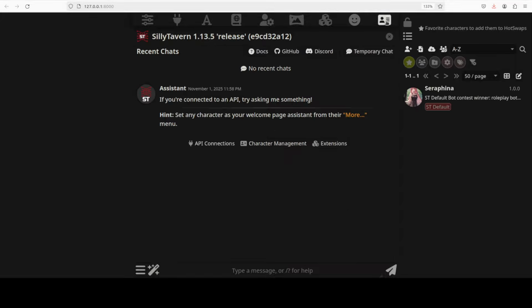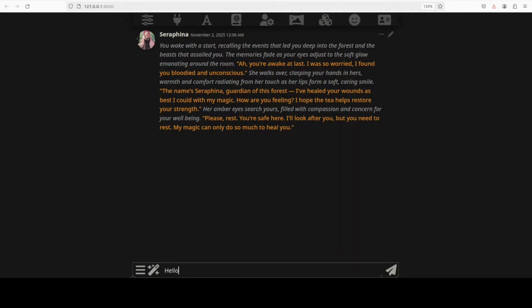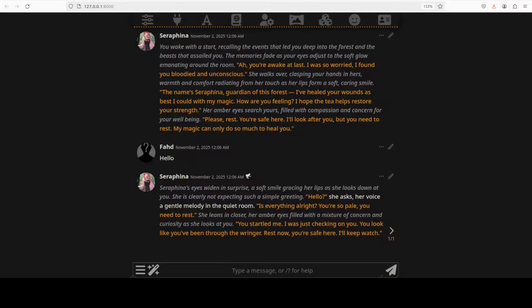Okay, now let's load a card. I think I'm just going to go with Serafina, which is quite safe. There are a lot of cards which you can get from the internet, but be careful there. It could really get out of hand. So I'm just going to say hello here. What we are looking to do is to see whether the model follows the prompt or not.